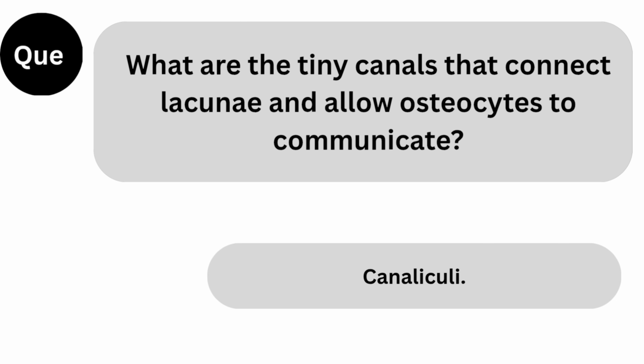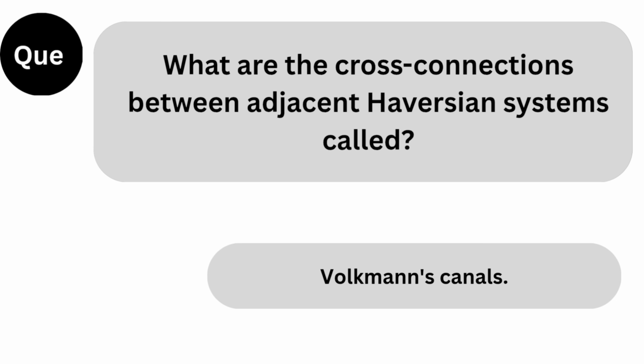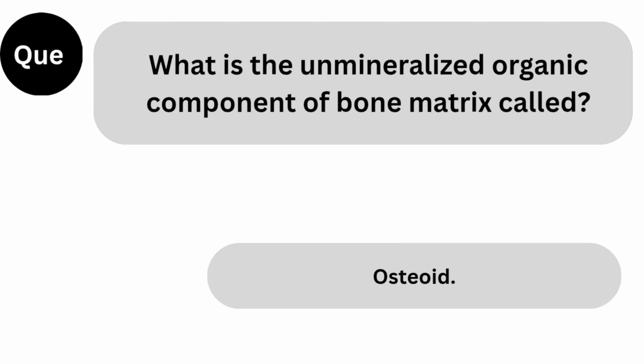Next question. What are the tiny canals that connect lacunae and allow osteocytes to communicate? Answer: canaliculi. Next question. What are the cross connections between adjacent Haversian systems called? Answer: Volkmann's canals.